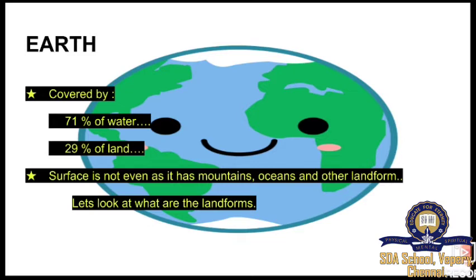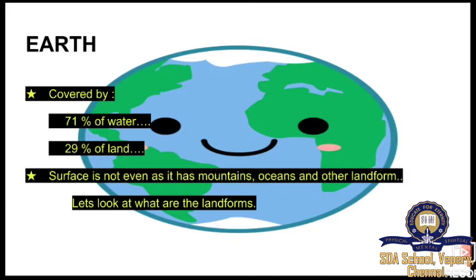Earth. Earth is covered by 71% of water and 29% of land. As you see in the picture behind, our Earth is 71% of water, and the green parts you see, those are land, and that's just 29%.